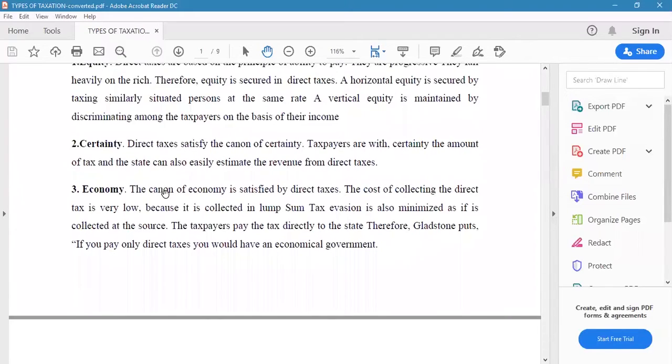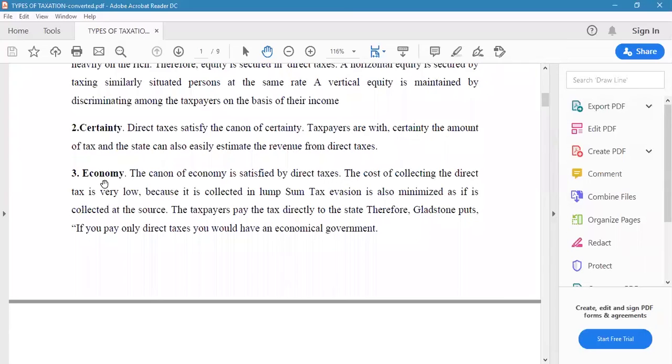The next one is the economy. Here the canon of economy is also one of the merits, we can say. The canon of economy is satisfied by direct taxes. The cost of collecting the direct taxes is very low because it is collected in lump sum. Tax evasion is also minimized as it is collected at the source.